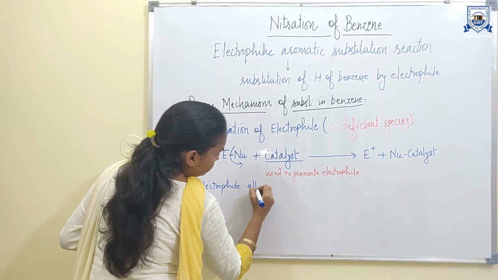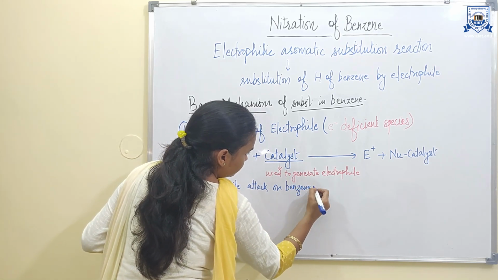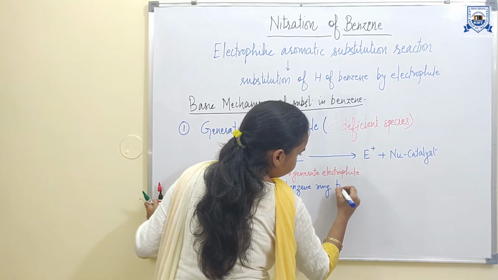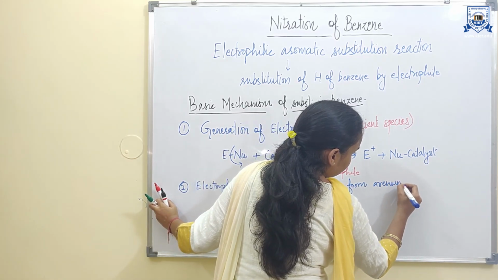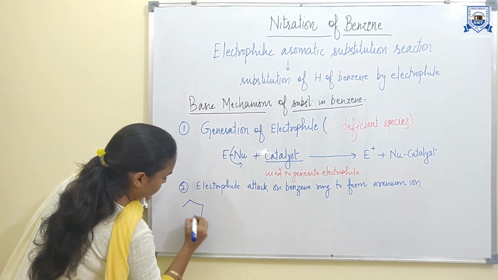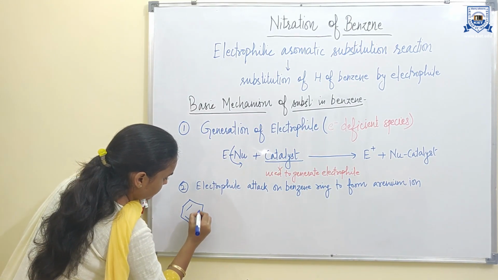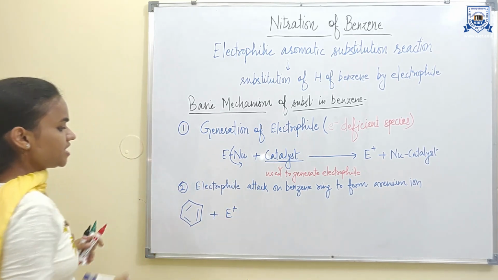attacks the benzene ring to form the arenium ion. It is a benzene ring. The electrophile attacks the benzene carbon-carbon double bond.